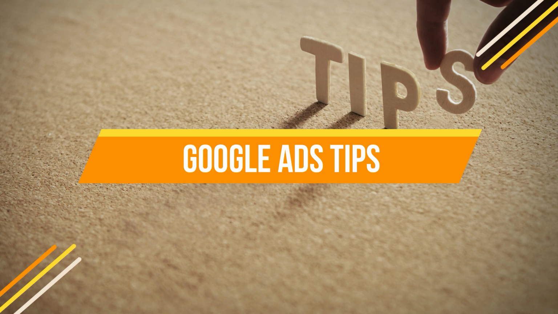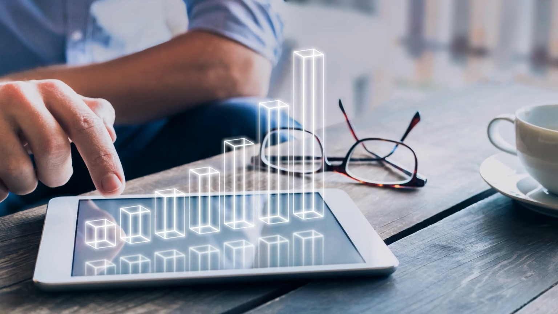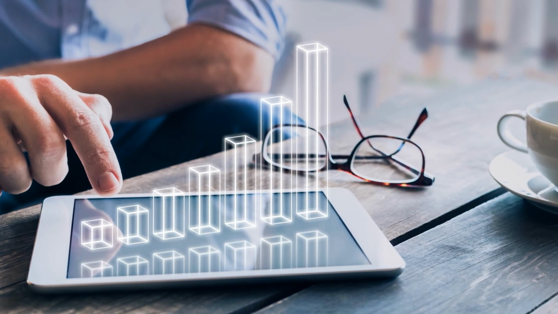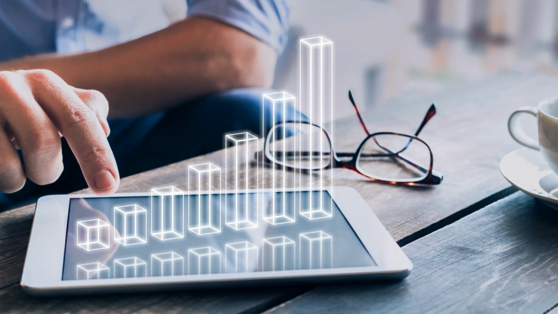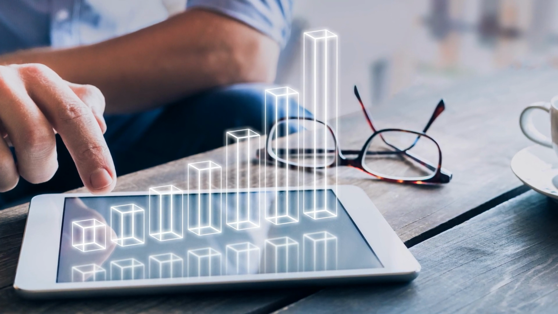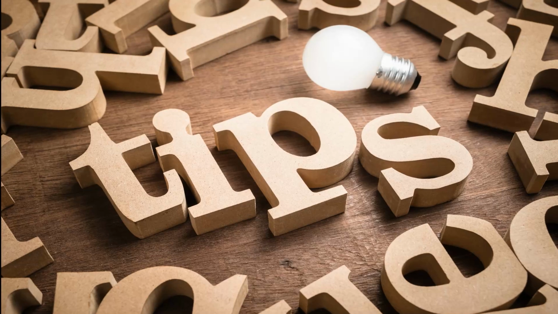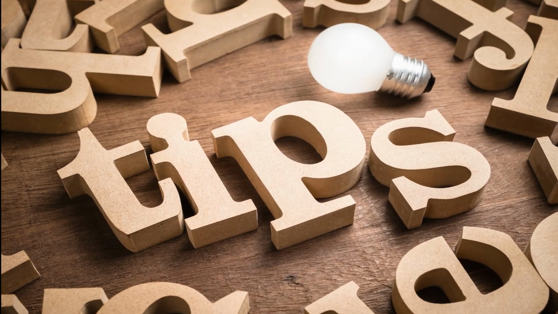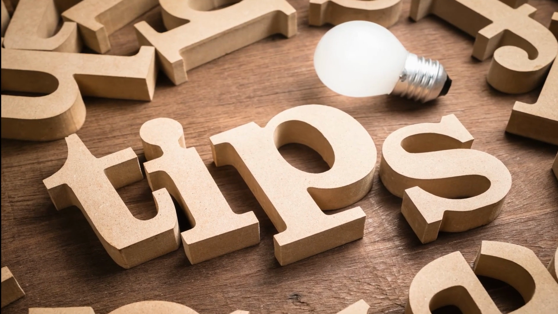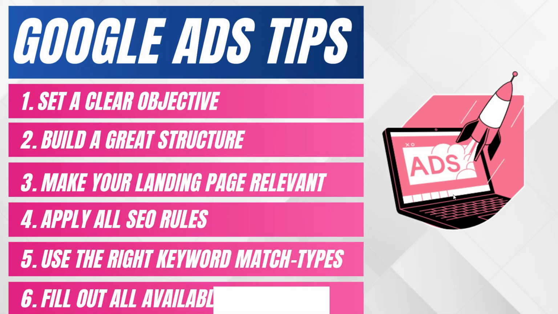Google Ads Tips. Google wants to help your business grow. The insights and ideas contained in guides lay the groundwork for effective Google Ads campaigns. Here are a few tips for creating effective Google Ads with a limited budget. 1. Set a clear objective. 2. Build a great structure. 3. Make your landing page relevant. 4. Apply all SEO rules. 5. Use the right keyword match types. 6. Fill out all available ad content.